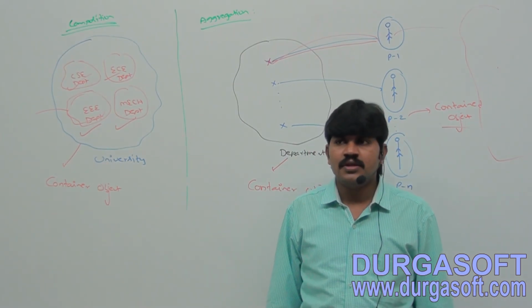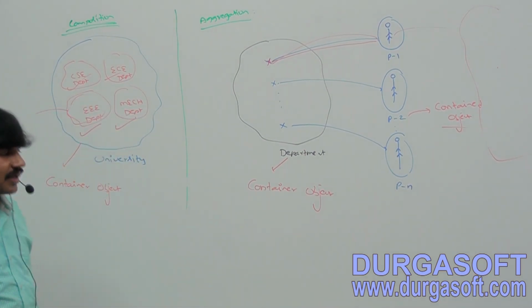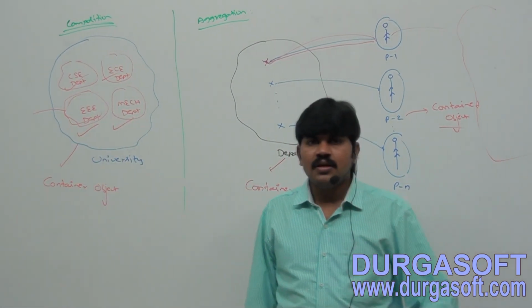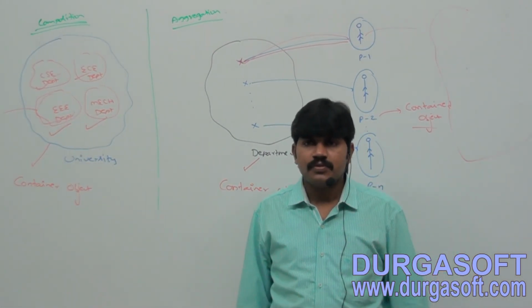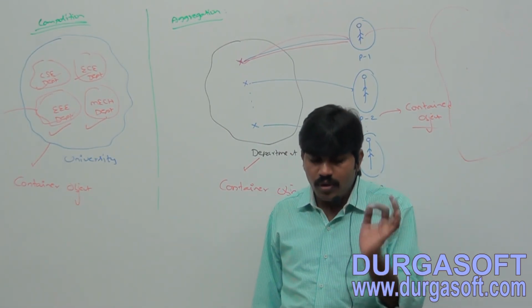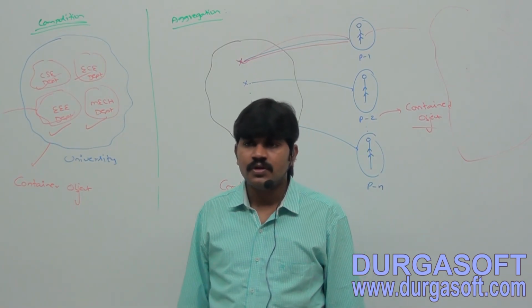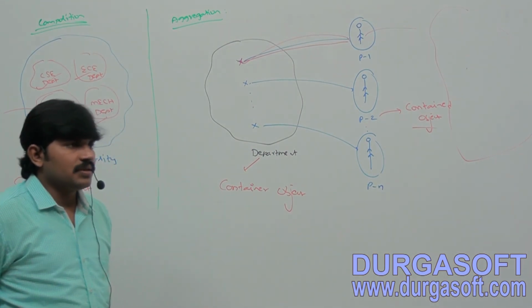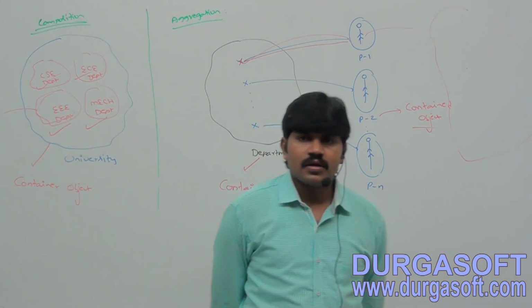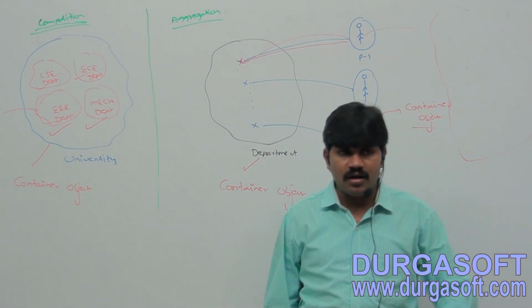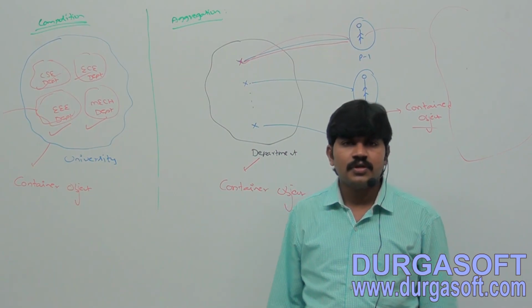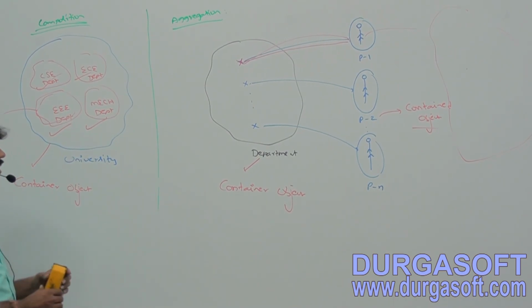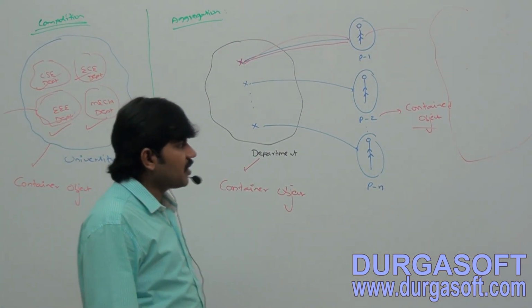Whereas in aggregation, the container object holds just references of contained objects.